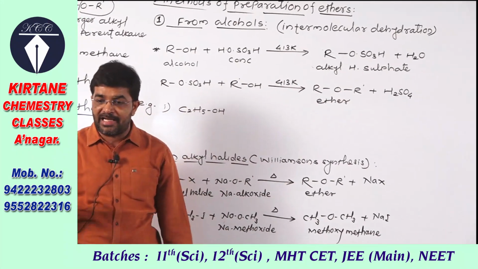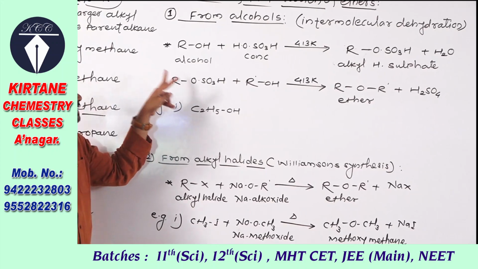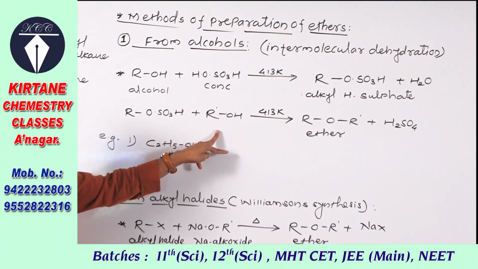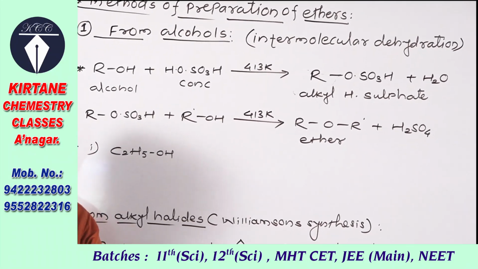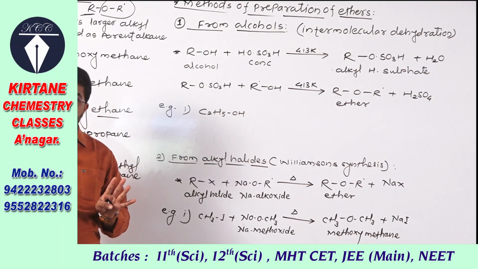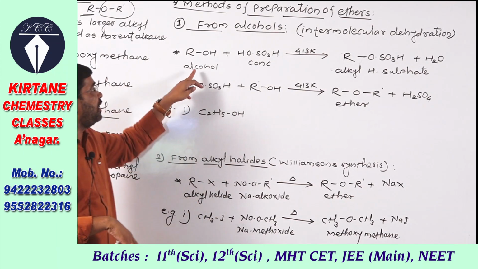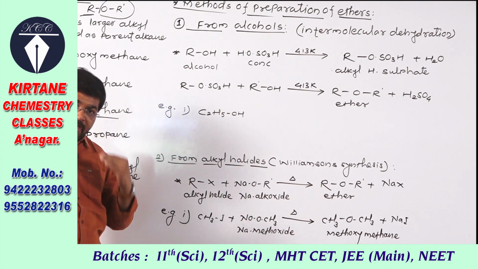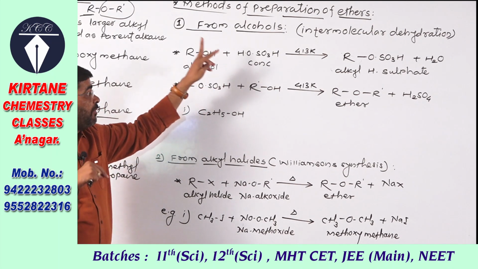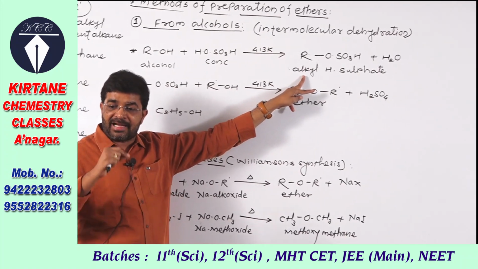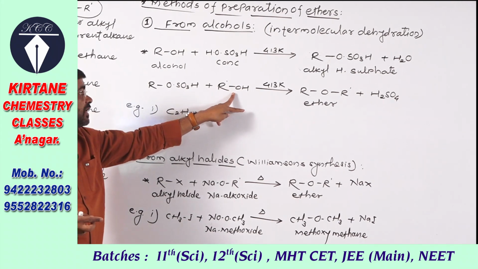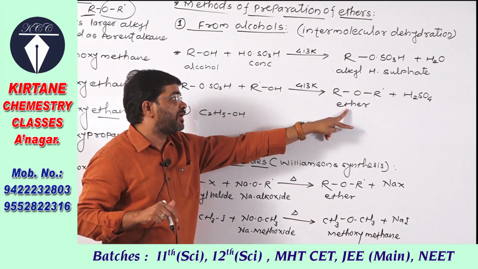In the second step this alkyl hydrogen sulfate reacts with excess of alcohol. आता इथे लक्षात ठेवा, आपल्याला सेकंड स्टेप मध्ये सेपरेट अल्कोहोल ऍड करण्याची गरज नाही. We do not need to add different or much more alcohol, because already we have added alcohol here. त्याच्यातले काही मॉलिक्यूल, some of the alcohol first of all react with concentrated H2SO4. This mixture on heating gives alkyl hydrogen sulfate, and further this alkyl hydrogen sulfate reacts with excess of alcohol, and there is formation of ether.